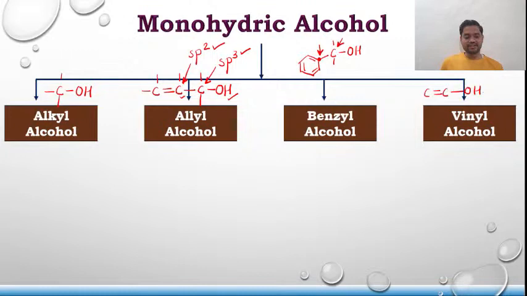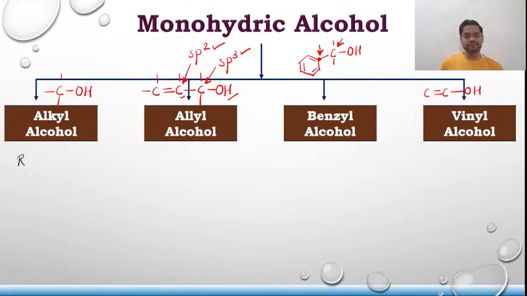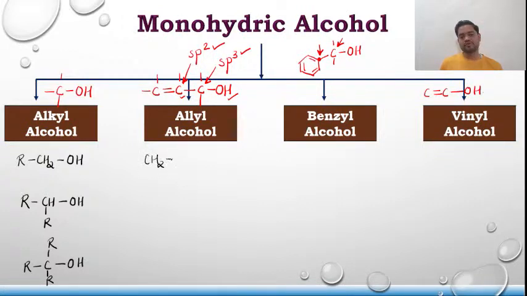Talking about its representation, the first representation is R CH2 OH, then R CH(R) OH, then R C(R)(R) OH. Similarly, allyl alcohol can be represented as CH2=CH CH2 OH,